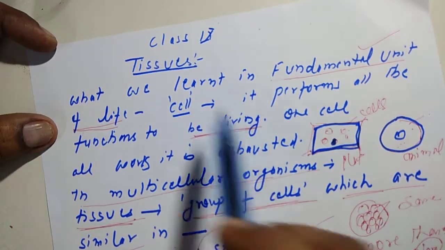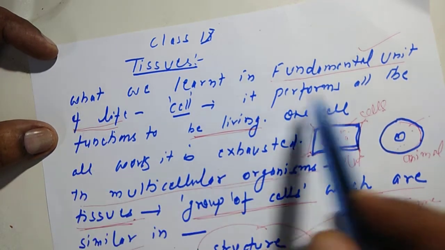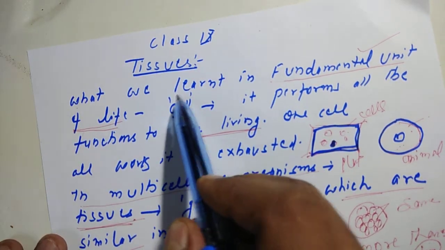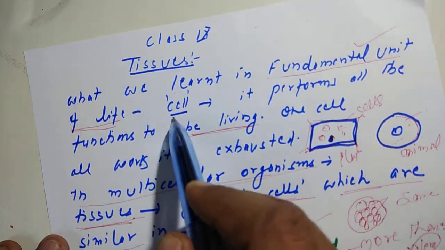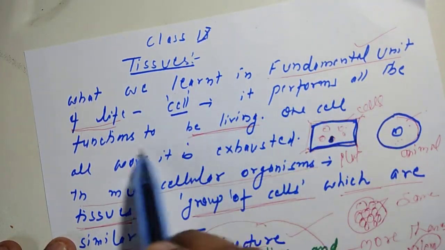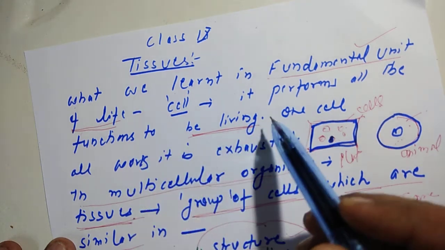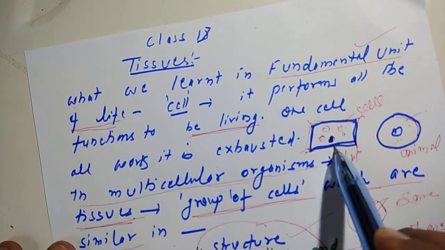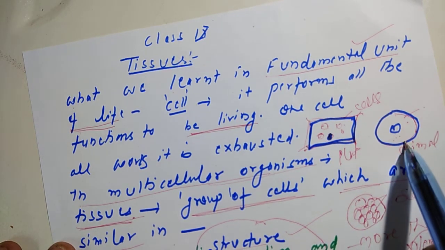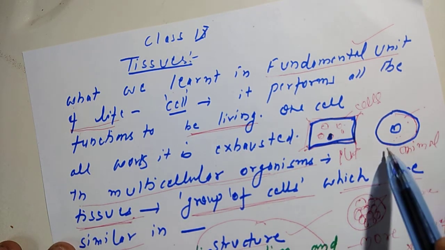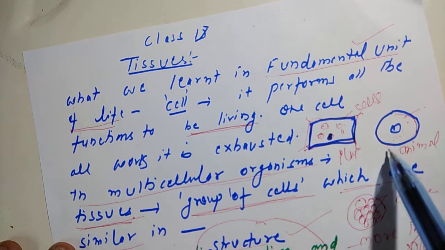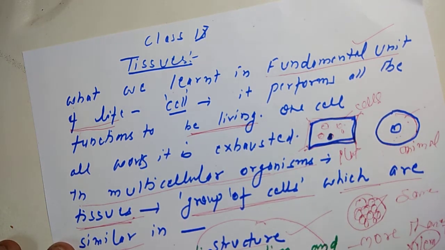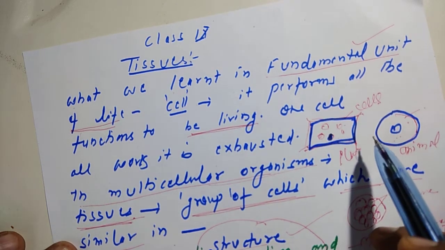First, tissues. What you learnt in class 8 also, that cells are the fundamental units of life, and a cell performs actually all the functions to be called living. Means the cell has to do everything. If it is a plant cell, it has to do photosynthesis. If it is an animal cell, it has also to capture food, digest it, excrete it, and reproduce also. So one cell was performing all the functions. So obviously there was more stress on a cell.